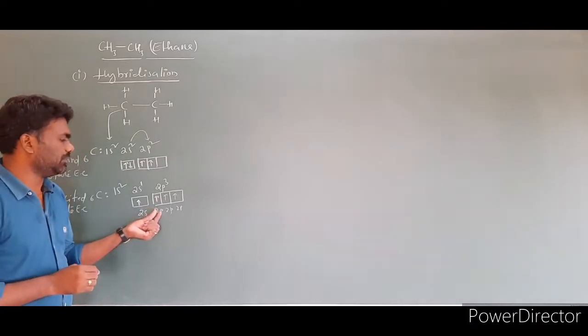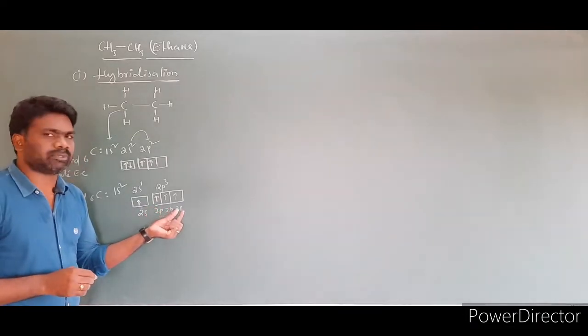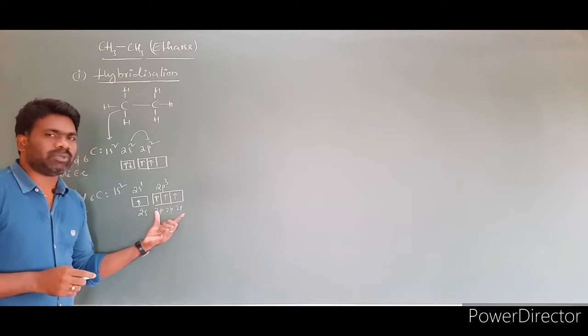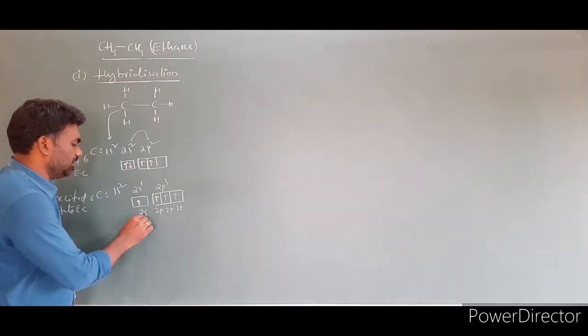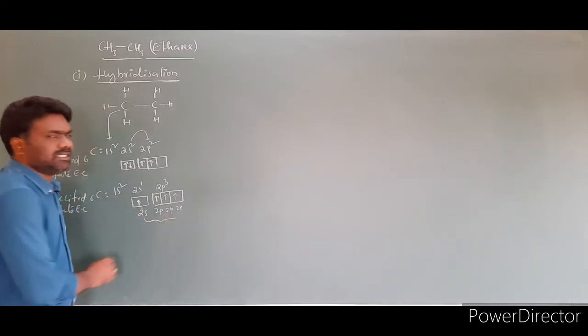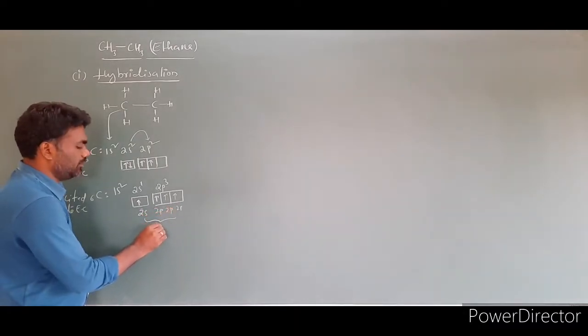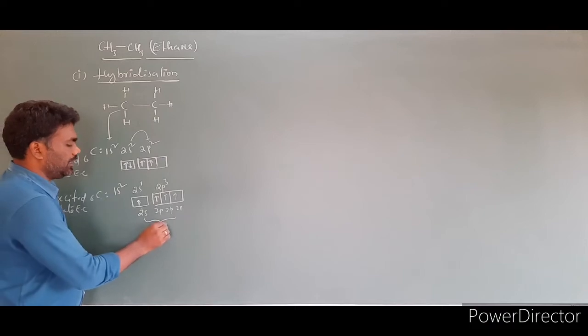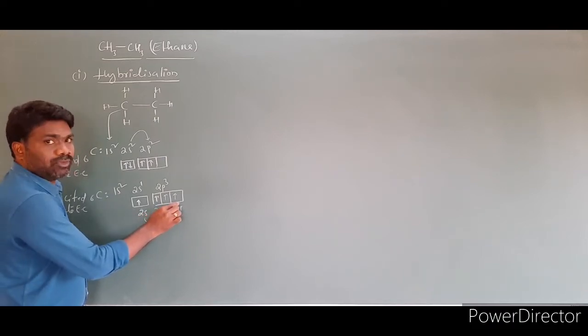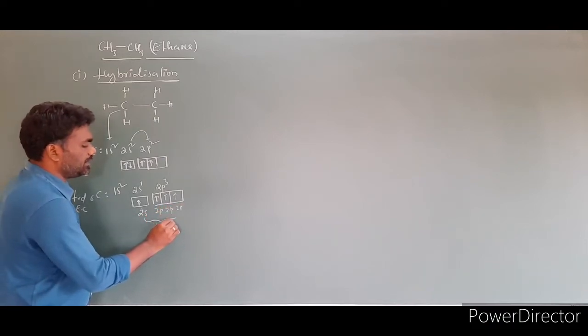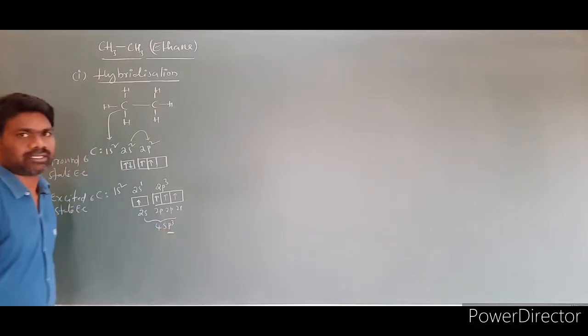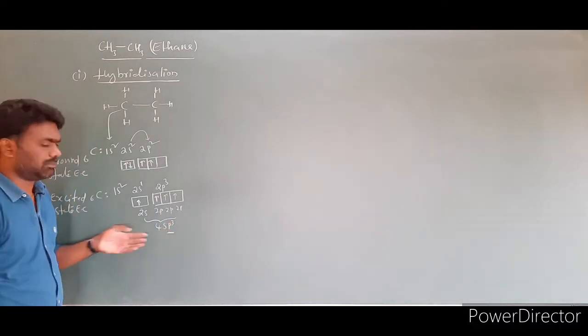Now this is the 2s orbital, and these are the 2p orbitals: px, py, pz. These 3 p orbitals and this s orbital will intermix with each other. How many are intermixing? 1, 2, 3, 4. Four orbitals are intermixing, so you will get 4 hybrid orbitals, one s and three p. You will get 4 sp3 hybrid orbitals.